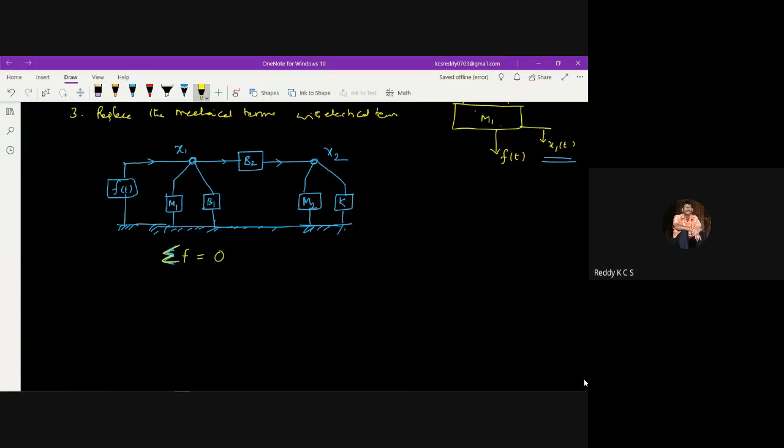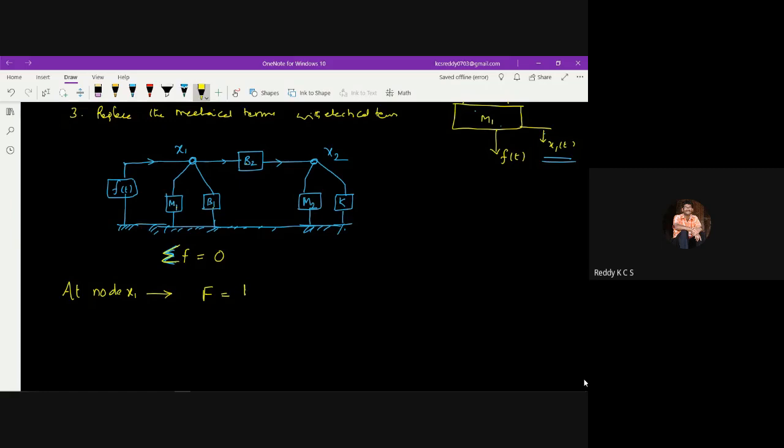Now if you take this at node x1, if you write the summation of force equal to 0, this is the input force applied, that is F is equal to, which undergoes m1 and b1, and b2 is the change in the displacement.